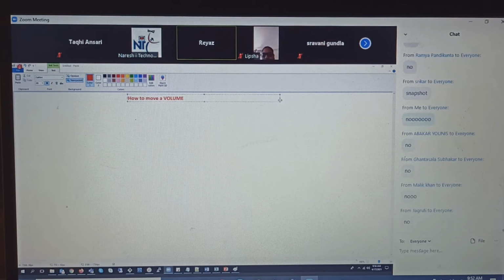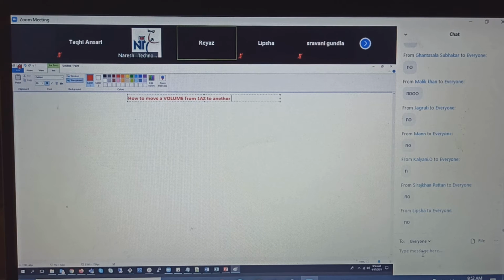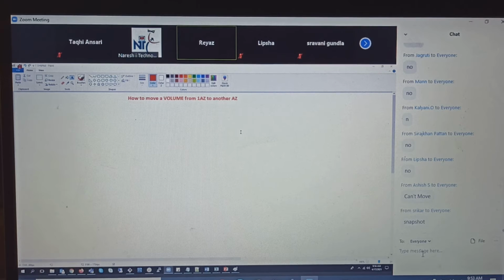No, definitely no. So I want to move a volume from one availability zone to another availability zone. How to move?